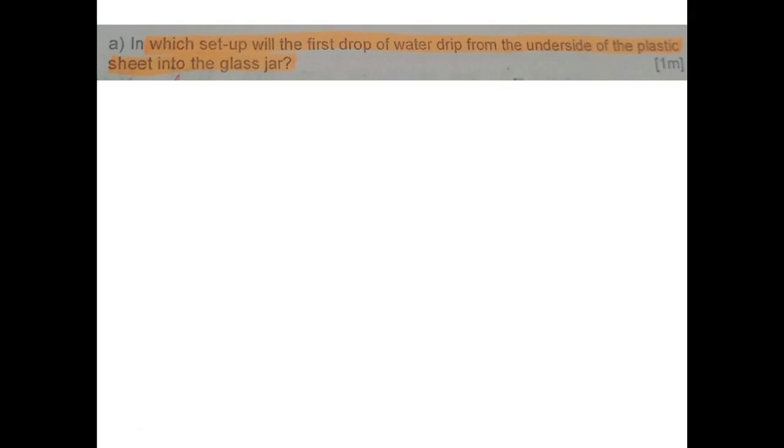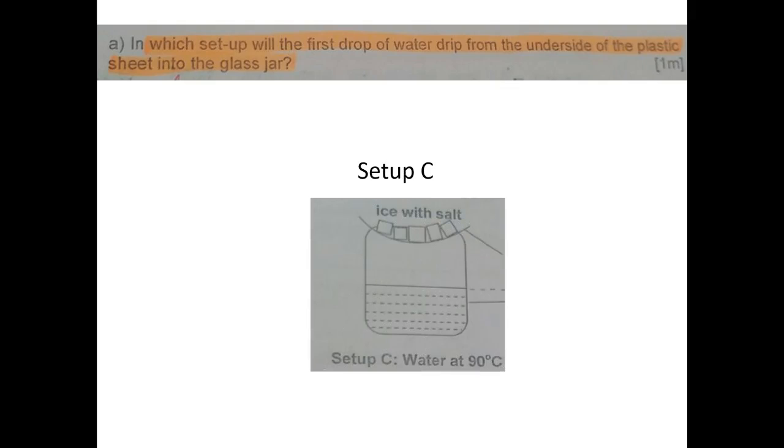Now I'm ready to answer the question. In which setup will the first drop of water drip from the underside of a plastic sheet to the glass jar? Well, it must be setup C because the temperature is the highest here. It's very high. There'll be a lot of evaporation, a lot of water vapor that touches the cooler surface, and this is the coldest surface. And then, of course, the more water droplets that collect here, the more will drip.